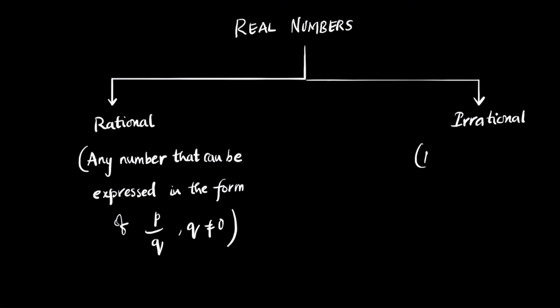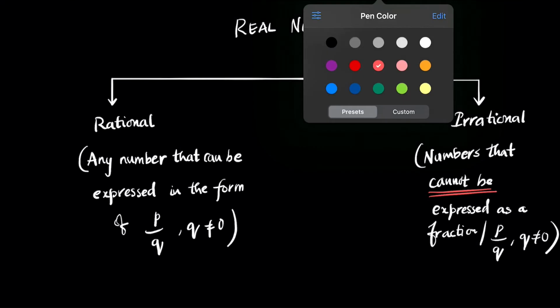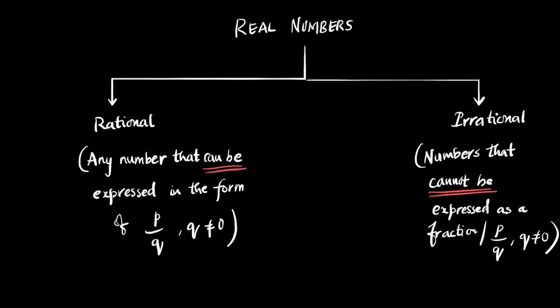Irrational numbers are numbers that cannot be expressed as a fraction, or in the form p by q where q is not equal to 0. That's the only difference between a rational number and an irrational number.